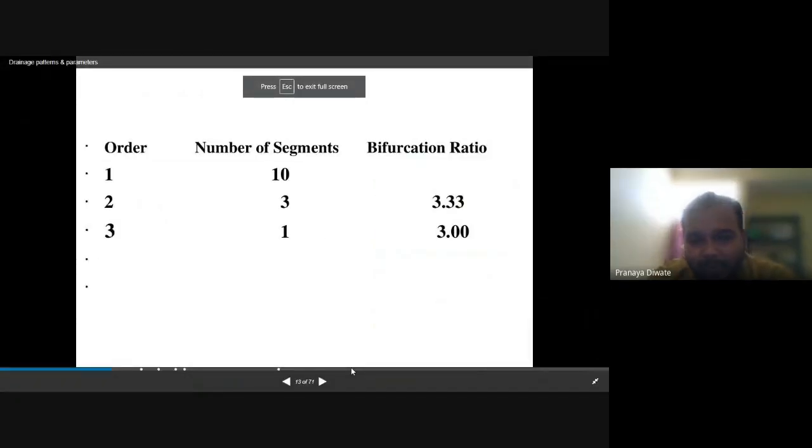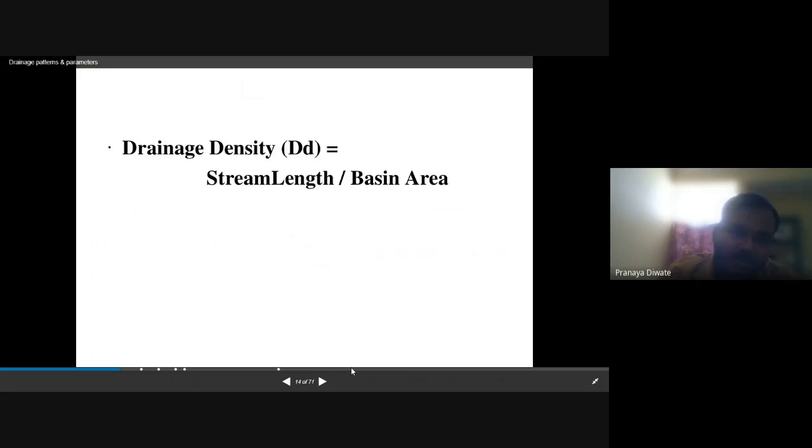Any basin has a number of orders: first order basin, second order basin, third order basin, and so on. Now the next term is the drainage density. What is the drainage density? Drainage density is nothing but the stream length divided by the basin area.